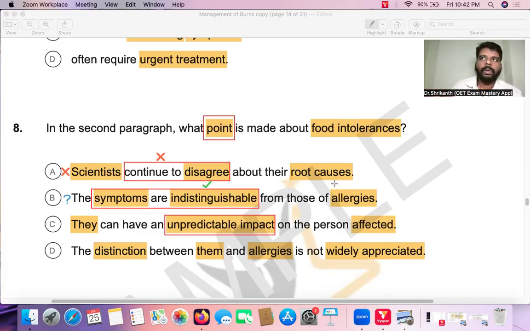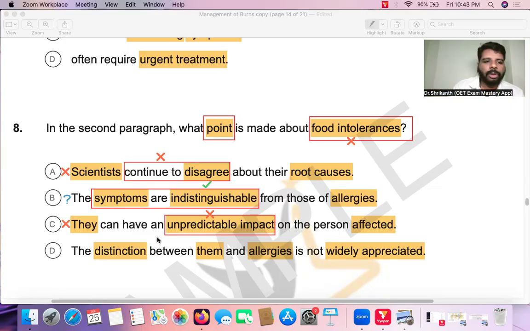And also, whenever they go to a social gathering, they will not be able to enjoy that social gathering because they are allergic to foods. So that is the prediction that we discussed. Regarding food intolerances having an unpredictable impact on the person, that is not mentioned. Since the verb over here is not mentioned and it is not especially linked to food intolerances, we can eliminate answer option C.